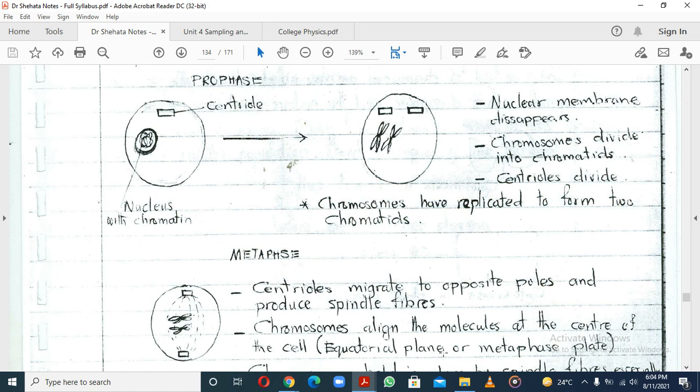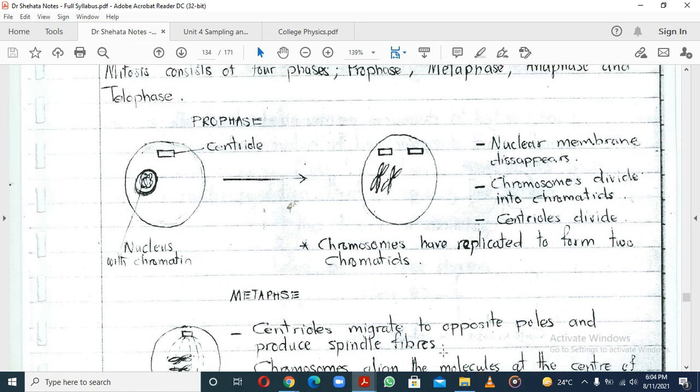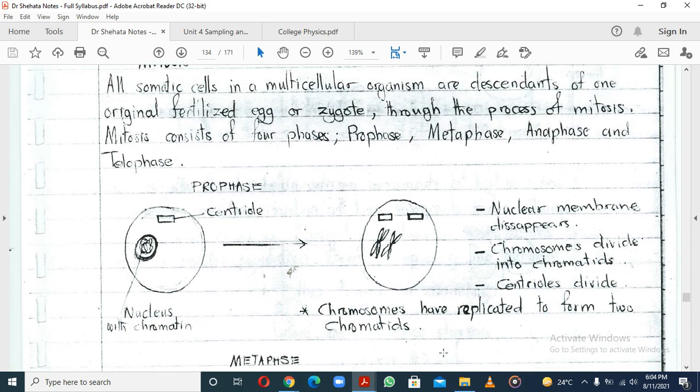So chromosomes are now going to divide into chromatids. I'm sure you can look at the diagram on your far right. You see that those chromosomes have been replicated to form chromatids. Look at just one of those chromosomes.